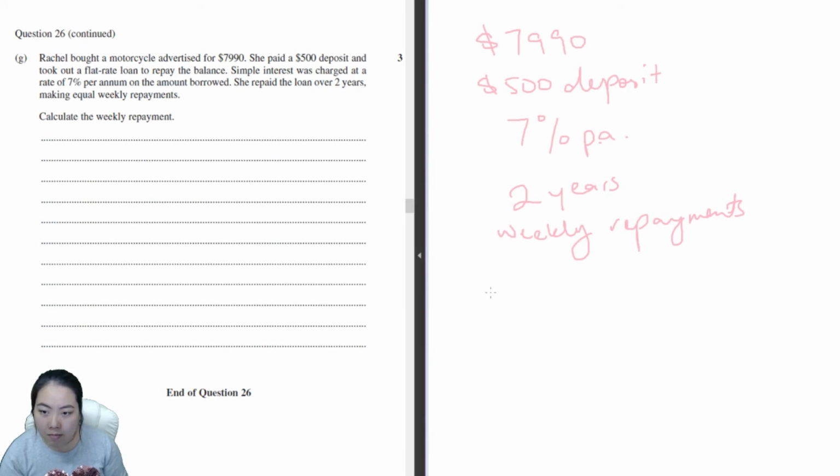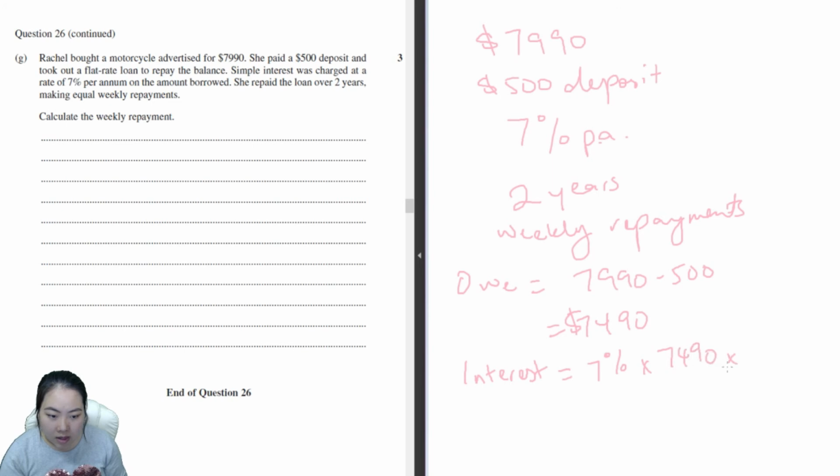Alright. Let's first work out how much she still owed. She owed 7,990 minus 500, so that would be $7,490. She owed this much, which had 7% per annum over 2 years. How much is the interest is what I'm interested in. Over the 2 years would be 7% of 7,490 times 2.